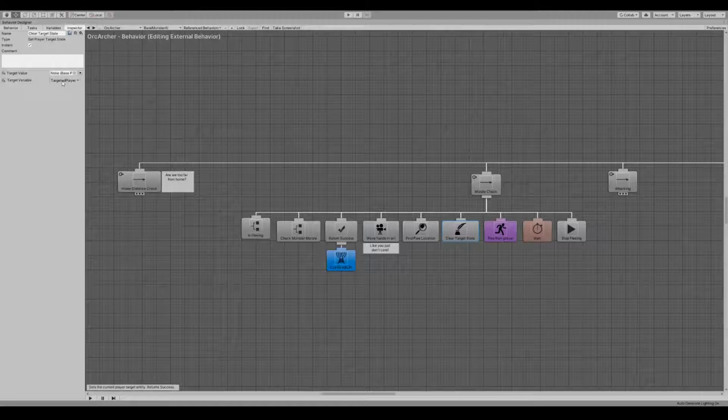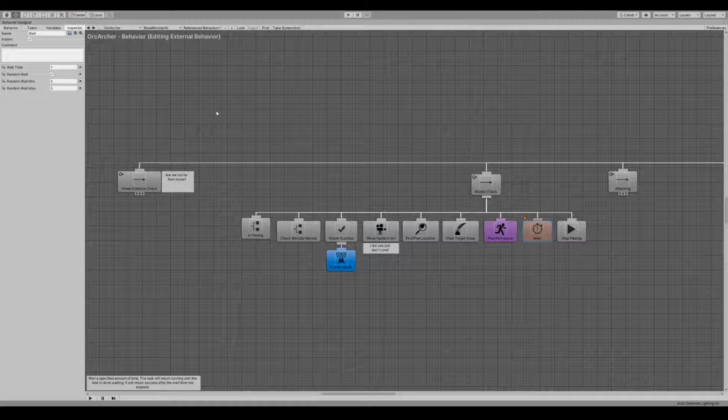So we're basically setting the targeted player to nothing. We then move to vector, which is another of the new actions. We have the targeted destination that we picked up from clear target state. Object to move is us. We decide not to sprint that distance, we're just running it. He will run to that distance. This will return running until the player actually reaches the endpoint. And then we've added in a wait just to make it look like he's hanging around.